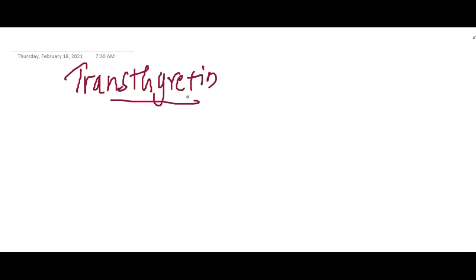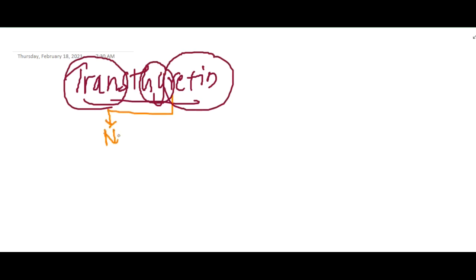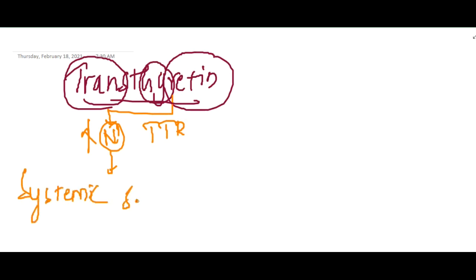Then we have the next amyloid, which is transthyretin. Transthyretin transports thyroid hormone and retinoic acid. If normal transthyretin is increased, it will lead to systemic senile amyloidosis.